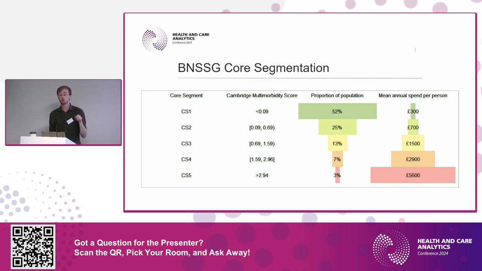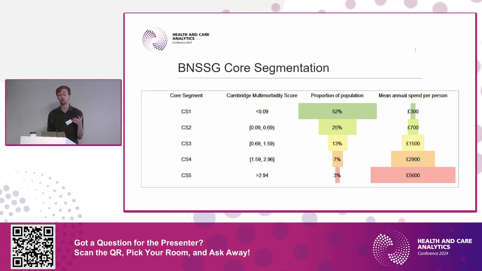So the first one at the top, core segment 1, so this is the people with the lowest diagnosed illness, and it takes about half the population. So most of the population, 52%, have a Cambridge Multimorbidity Score of under 0.09, and the annual spend per person in terms of healthcare utilization is £300. And then the way that we design these cutoffs in terms of the CMS score is such that this property popped out. Now, this didn't have to happen.